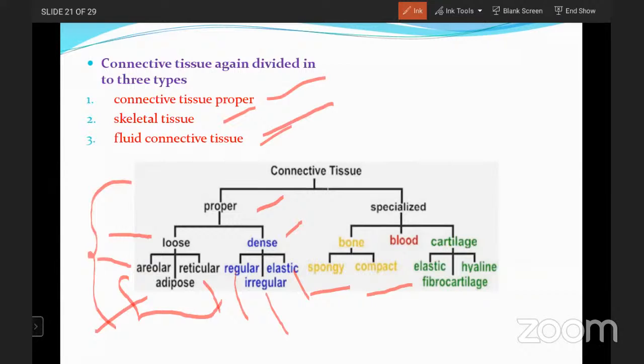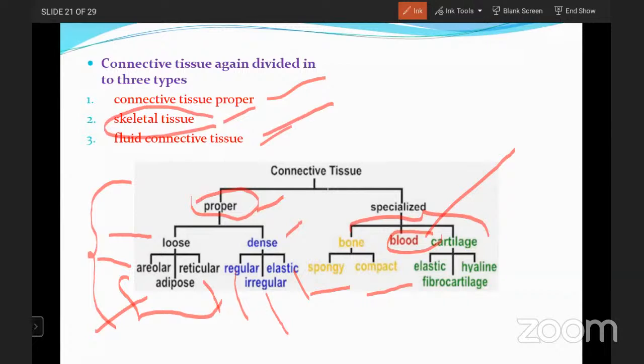So coming to the skeletal, bone and cartilage both come under the skeletal, but fluid connective tissue means the blood. Blood is the fluid connective tissue. So all this comes under this connective tissue topic. Let me explain one by one. This is the classification of the connective tissue, and here we are grouping the connective tissue into three types. The first one is the connective tissue proper, the second one is the skeletal tissue, and the third one is the fluid connective tissue, that is the blood.